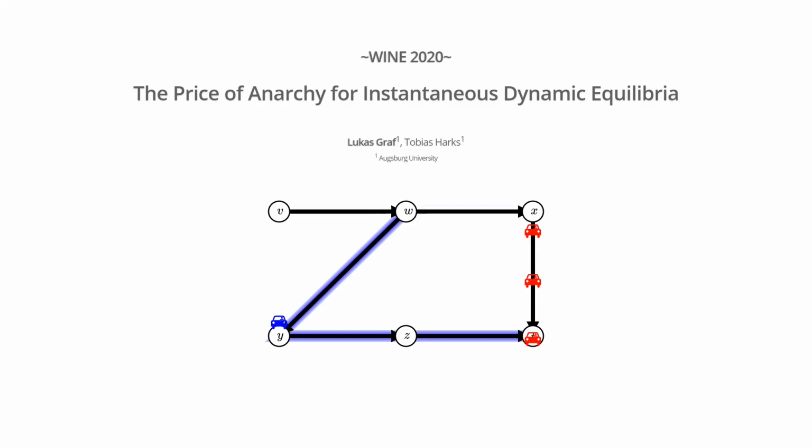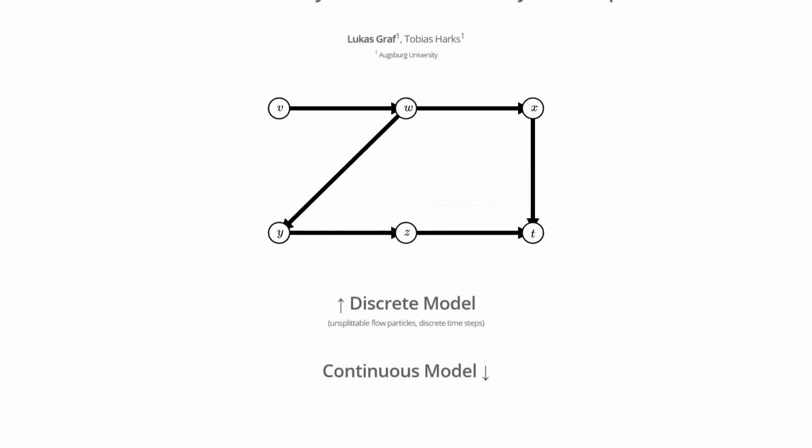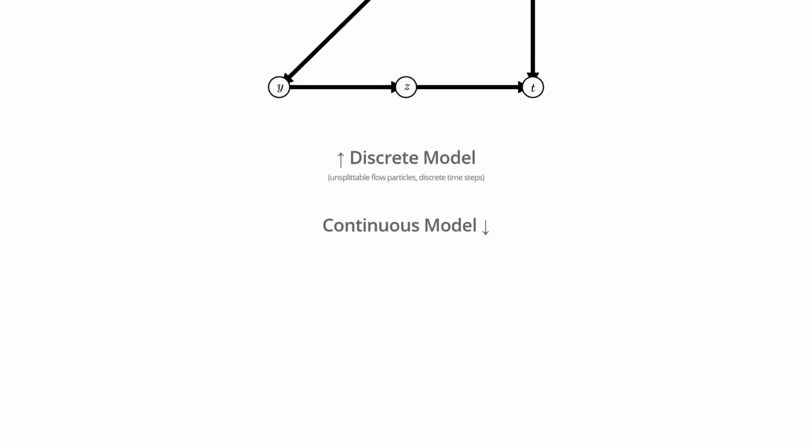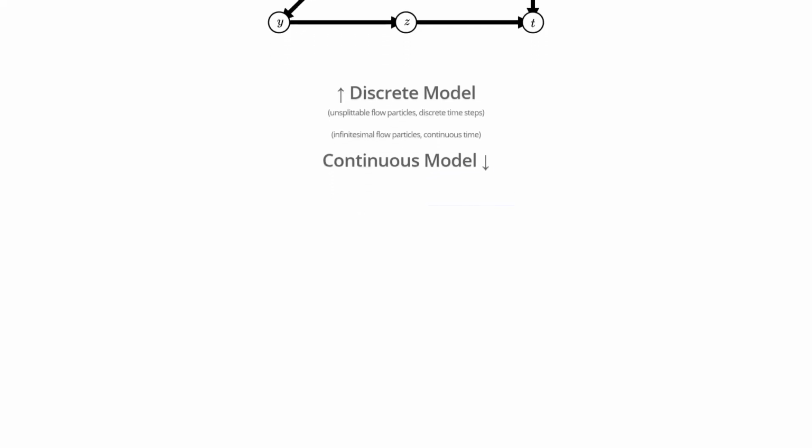Now this example is actually an example for the discrete version of this model, so where we have unsplittable particles of a fixed size, the cars here, and the time moves in discrete time steps. For the rest of the talk, I will actually switch to the continuous model, where we have infinitesimal small flow particles and the time moves continuously. But the idea is exactly the same, which you will now see when I define the model formally.